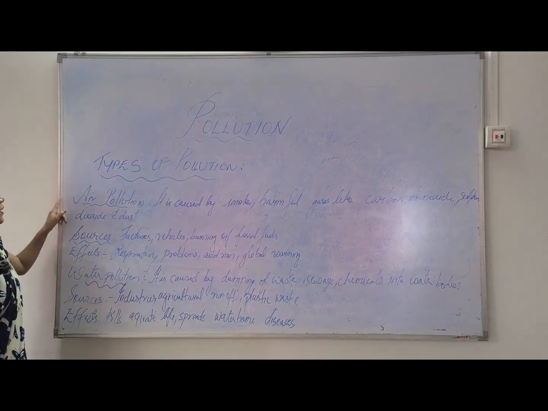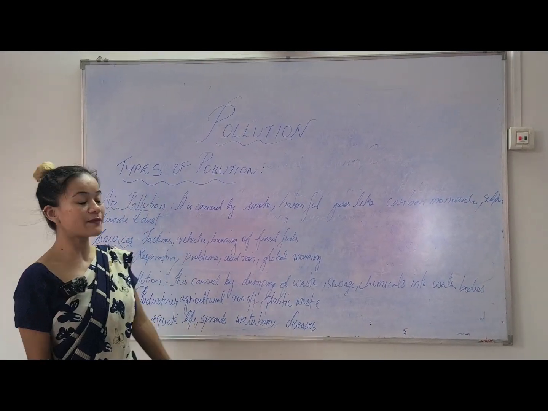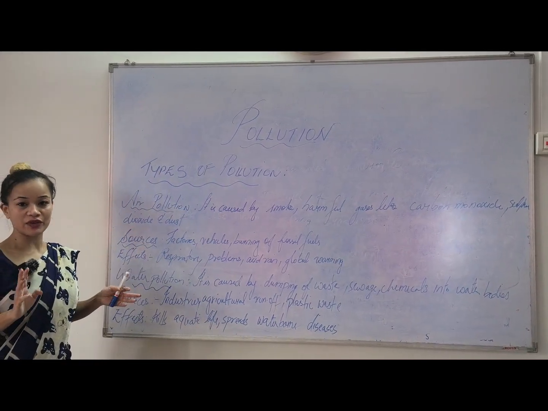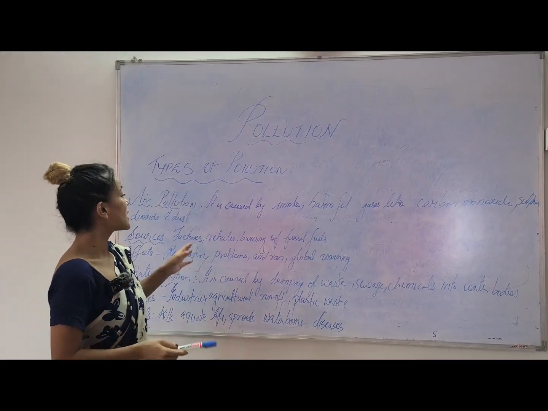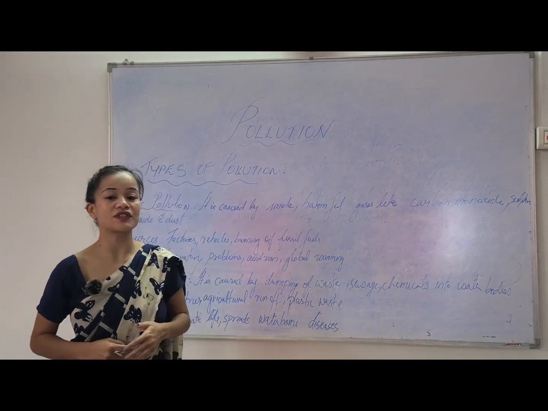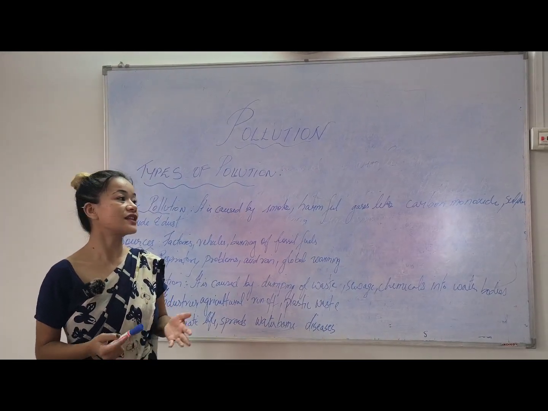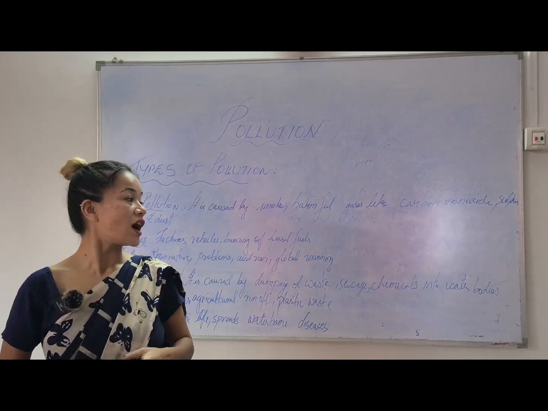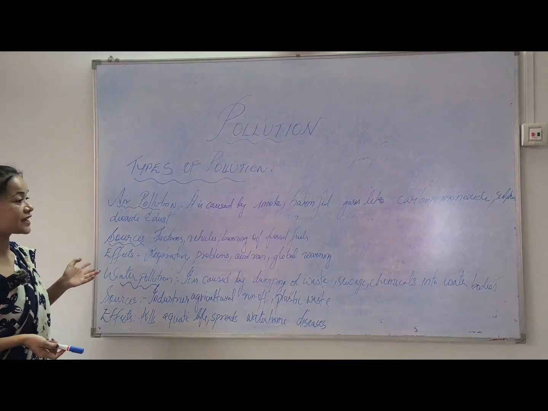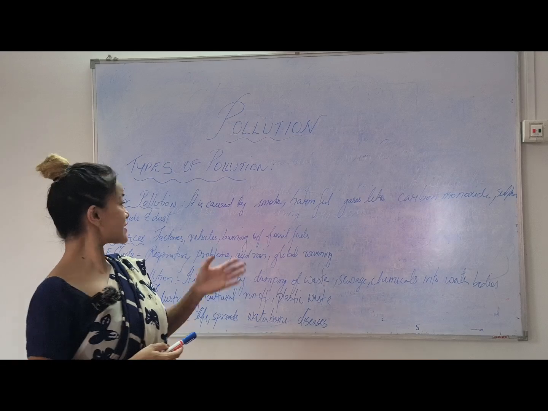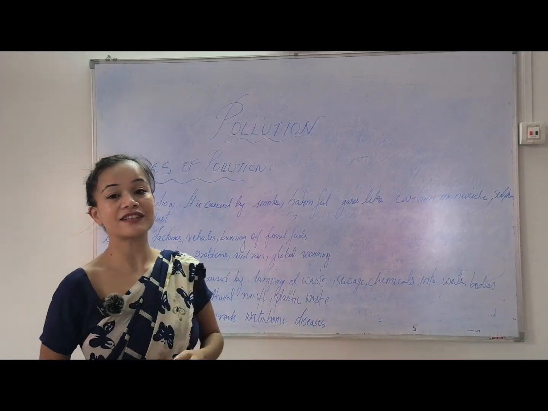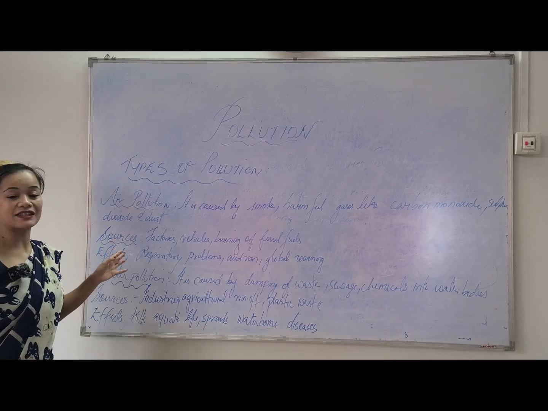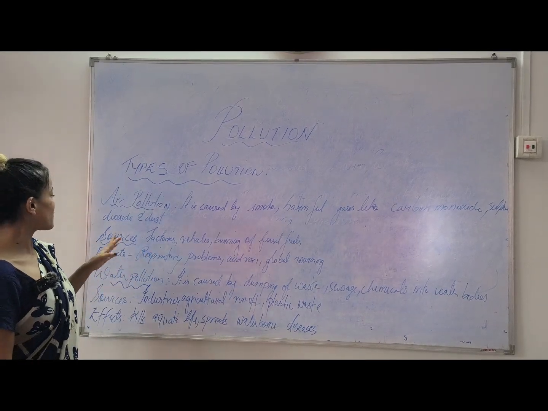Number one, we have air pollution. What is air pollution? Something that pollutes the air environment, in the atmosphere. It is caused by smoke and harmful gases like carbon monoxide, sulfur dioxide, and dust. These are the chemicals and pollutants present in the air which cause air pollution.